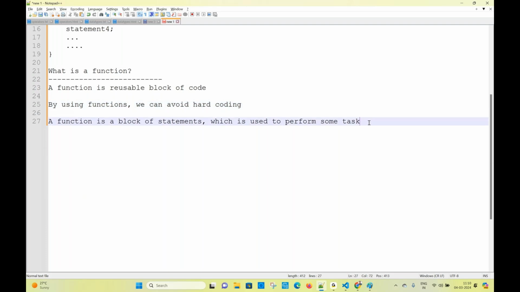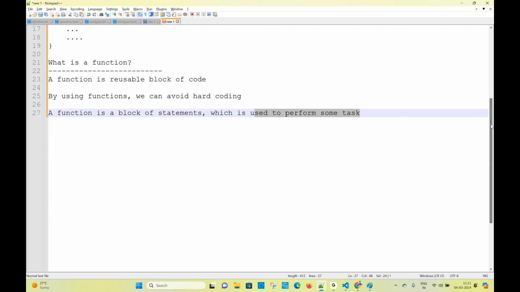Of course, this point is also valid. You write this point also. A function is a block of code, a block of statements, which is used to perform some task. What is a function?